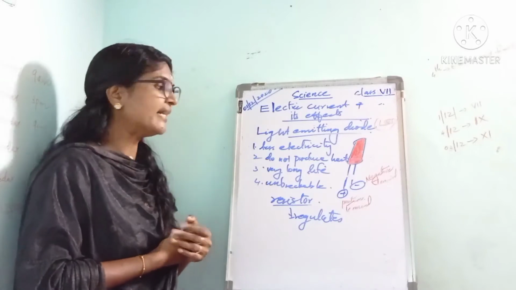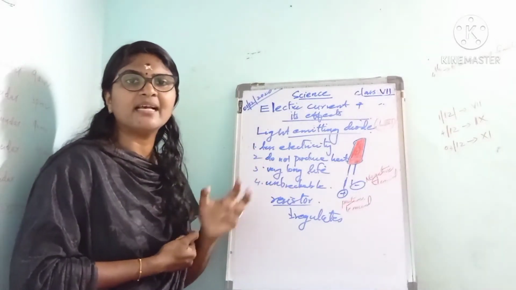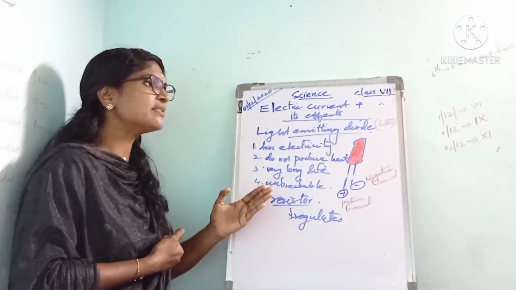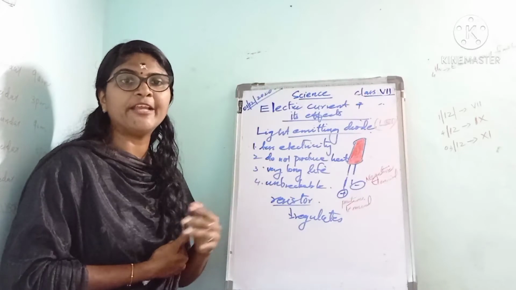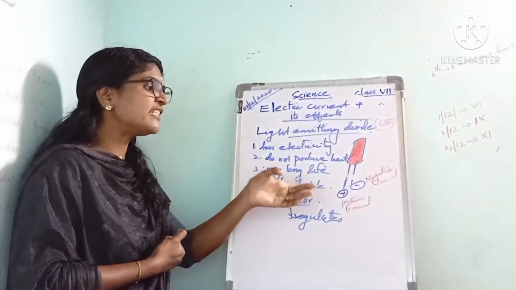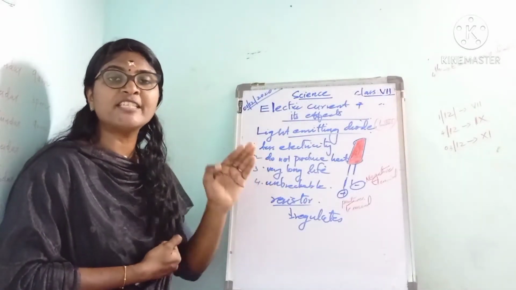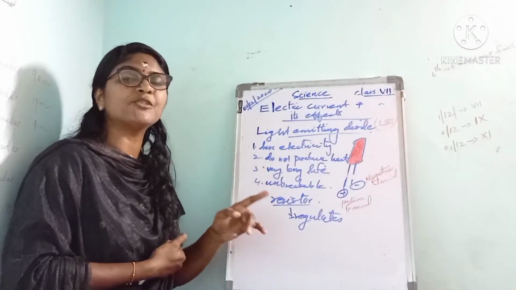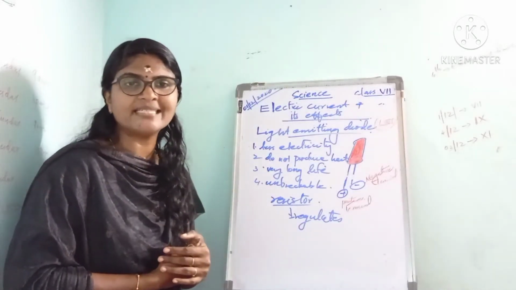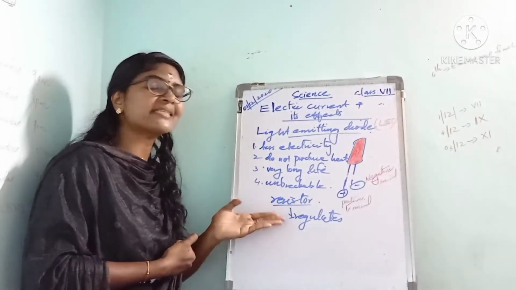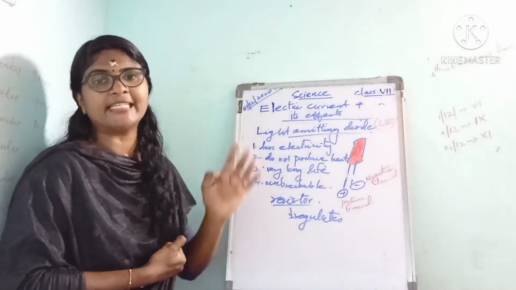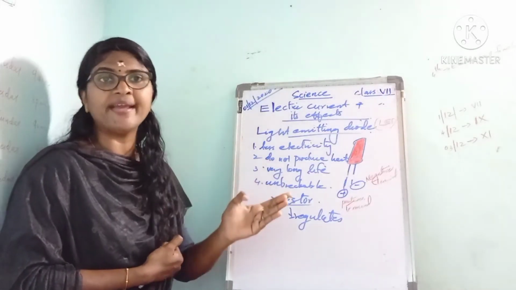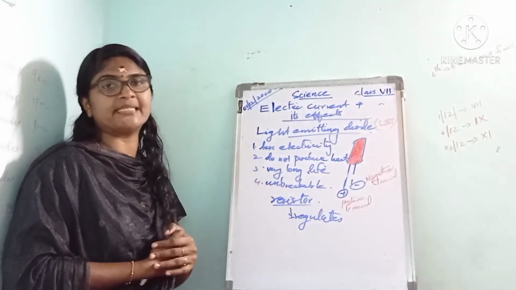Isn't it? And here the LED allows the electric current to flow in only one direction, which is why the positive terminal of the LED is connected to the positive terminal of the electric cell, and the negative terminal of the LED is connected to the negative terminal of the electric cell. And also the LEDs cannot tolerate a small change in electric current. So a circuit with the LED must therefore require an appropriate resistor.